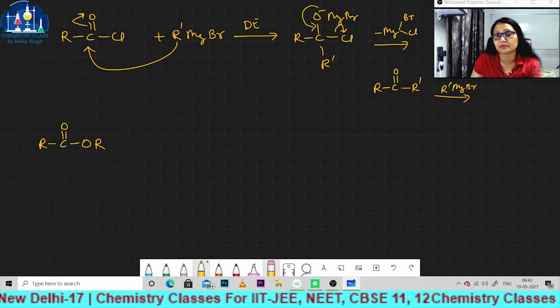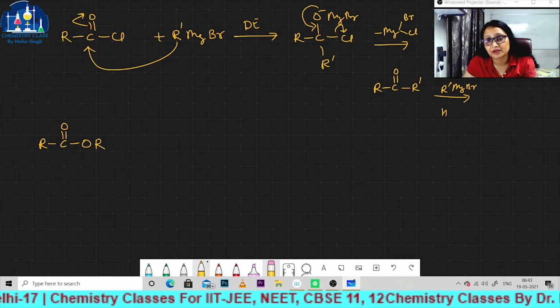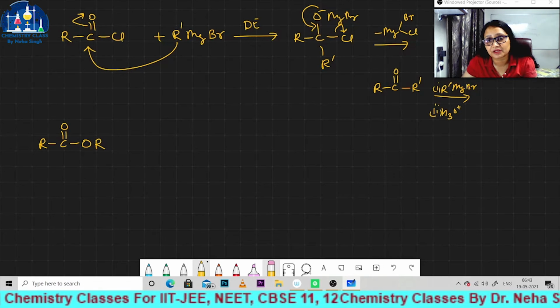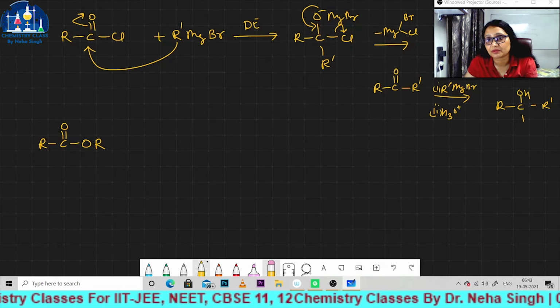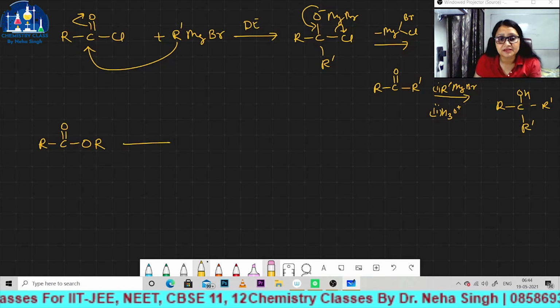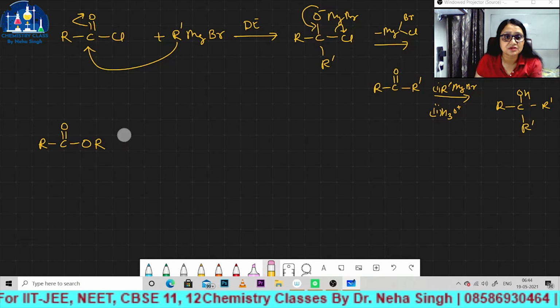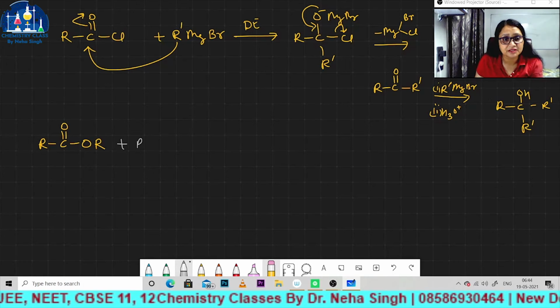of Grignard reagent, and after hydrolysis it will give a 3 degree alcohol, right bachcho? Okay, and the same process applies here; again you will use 2 moles of Grignard reagent.